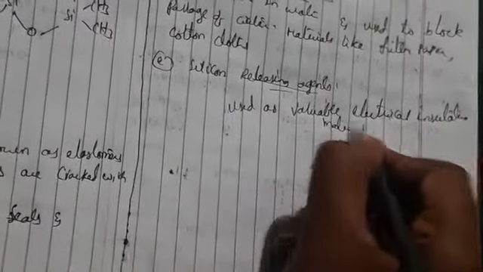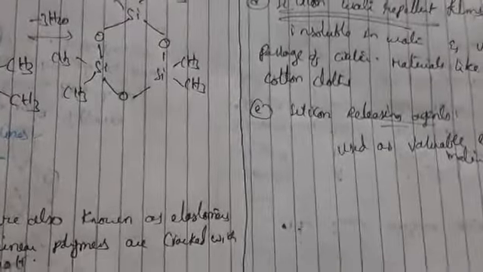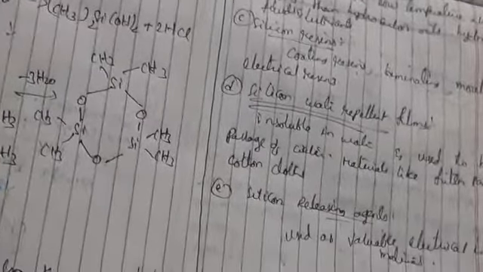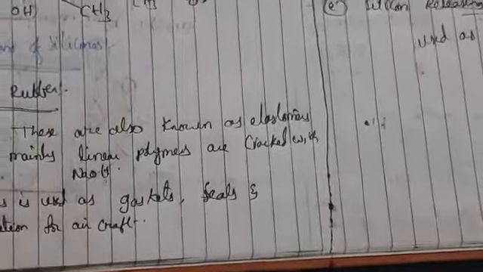So silicone water repellent and silicone resins are different, and finally it is used as releasing agents. These are the applications of silicones: silicone rubber, silicone oils and fluids, silicone resins, silicone water repellent films, and silicone releasing agents. This is the preparation and applications of silicones. In the next class we will discuss the group 15 elements.